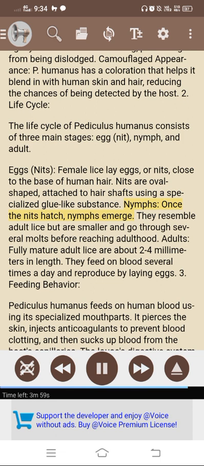Nymphs. Once the nits hatch, nymphs emerge. They resemble adult lice but are smaller and go through several molts before reaching adulthood. Adults. Fully mature adult lice are about 2 to 4 millimeters in length. They feed on blood several times a day and reproduce by laying eggs.